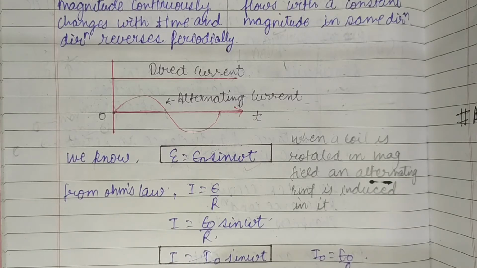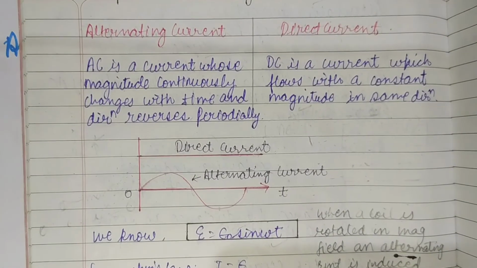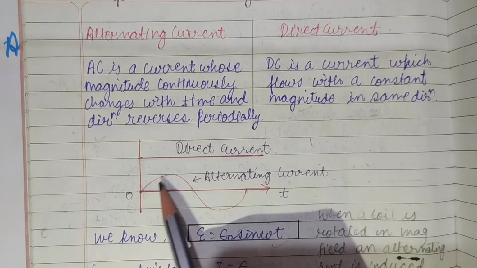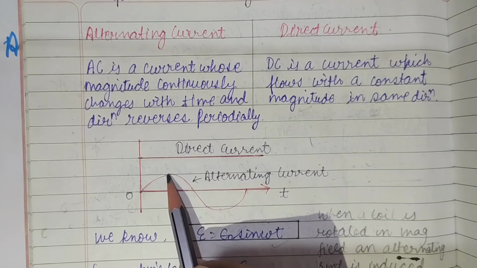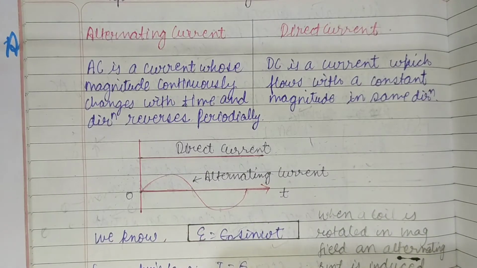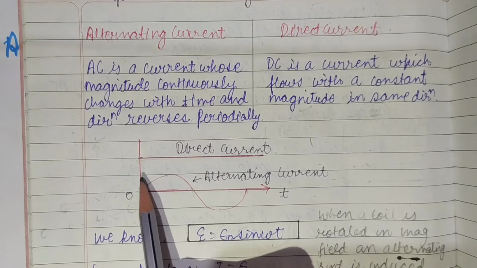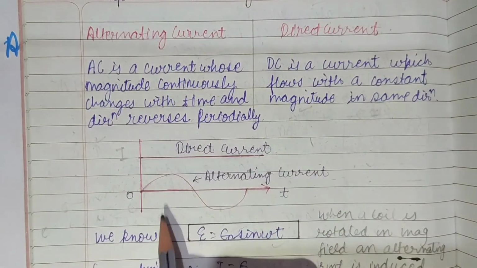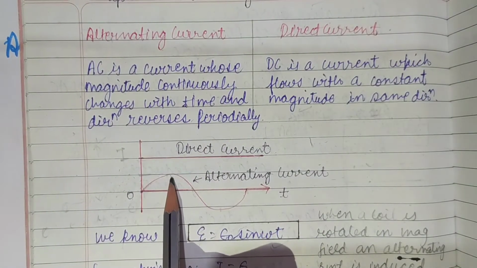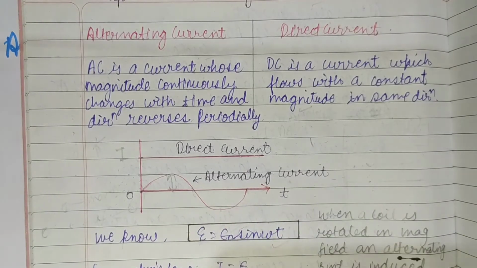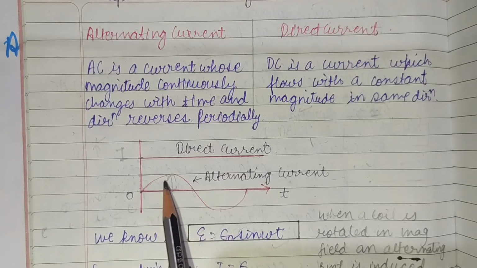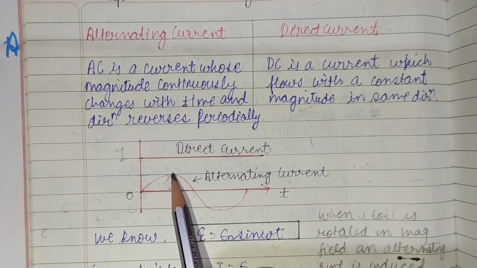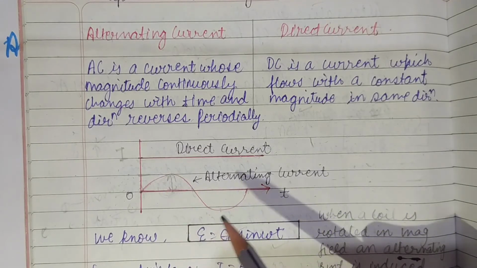Now let us try to understand from this graph what the amplitude of this wave will be. The maximum value of alternating current that is attained is known as the amplitude of the wave. This will be the amplitude.